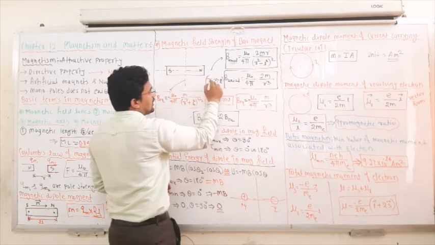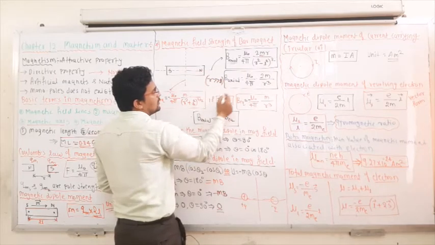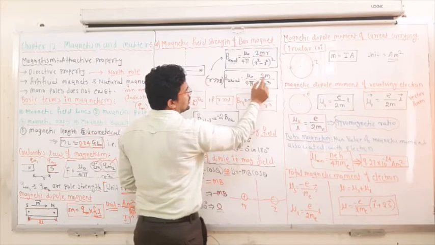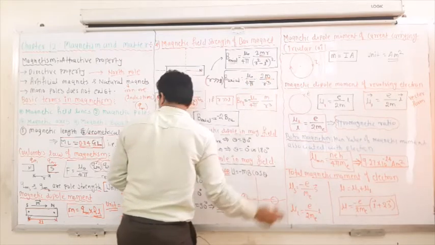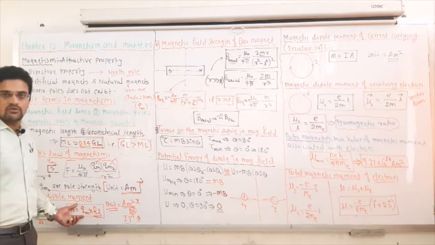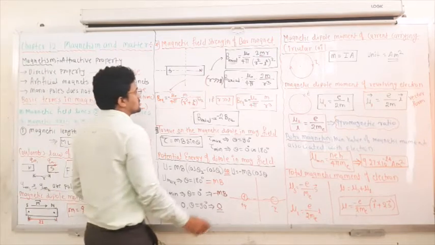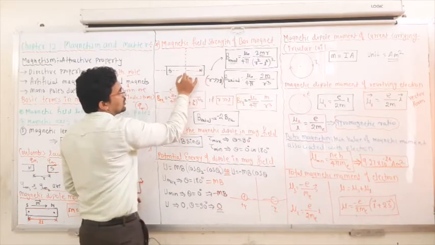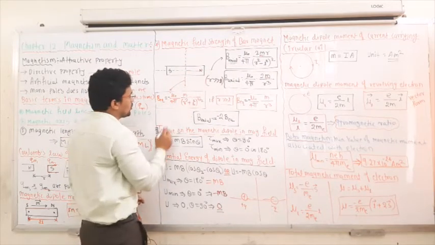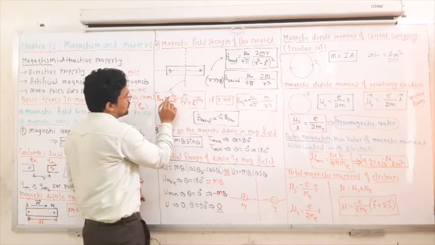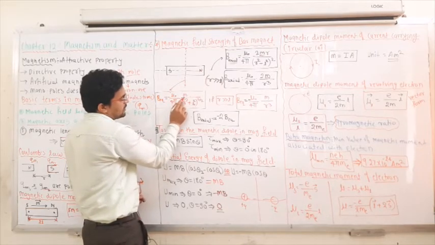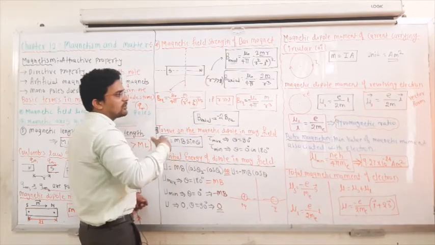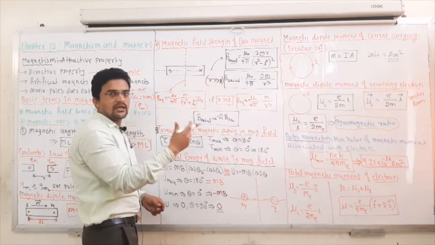If r is much greater than l, then this l can be neglected, so it becomes mu naught upon 4 pi 2m divided by r cube, where m is the dipole moment. Next, this is axial and this is equatorial. So what will be the magnetic field along the equatorial point? B equatorial is equal to minus mu naught upon 4 pi m divided by r square plus l square raised to 3 by 2. You can exactly compare with the electric dipole along the axial point and along the equatorial point.